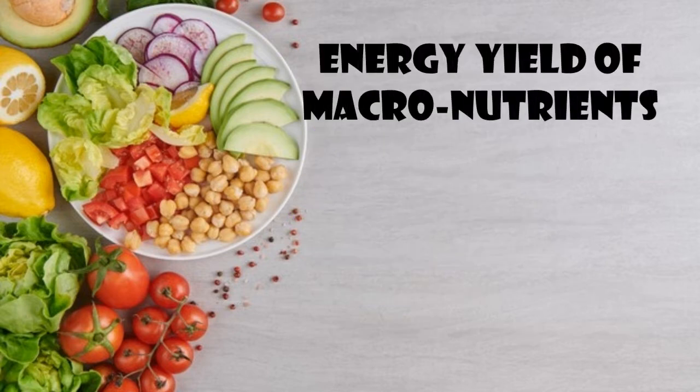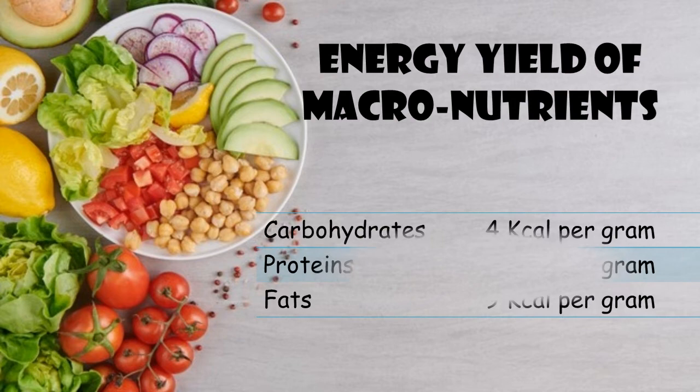Then, the energy yield of macronutrients. Let's see how much energy each macronutrient yields. Carbohydrate gives 4 kilocalories per gram, protein gives 4 kilocalories per gram, and fat gives 9 kilocalories per gram.